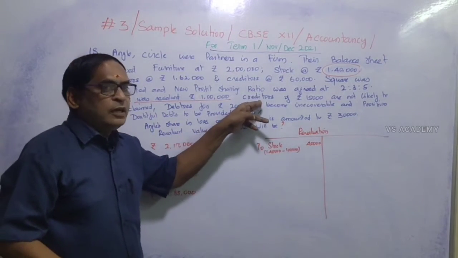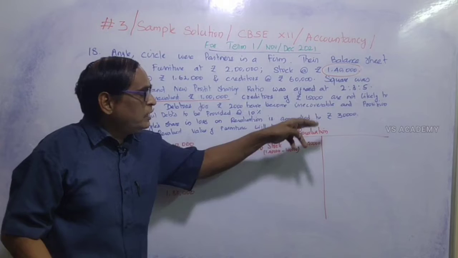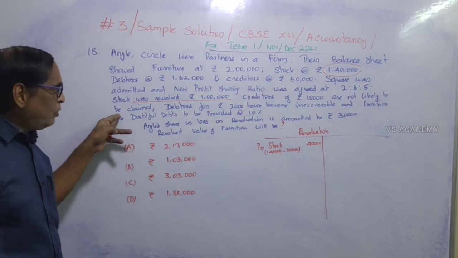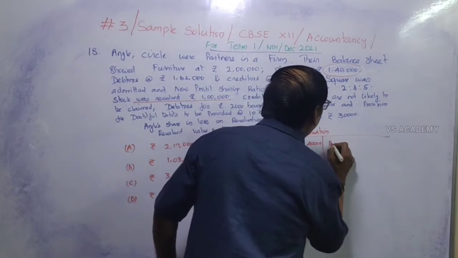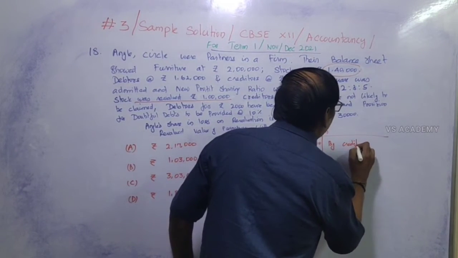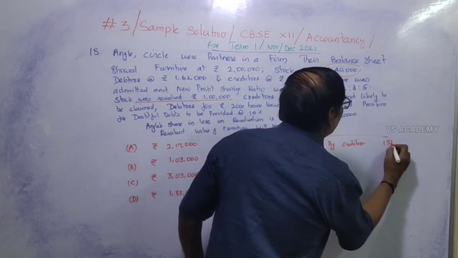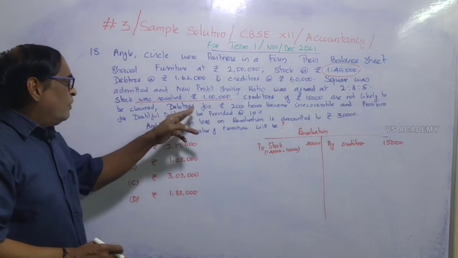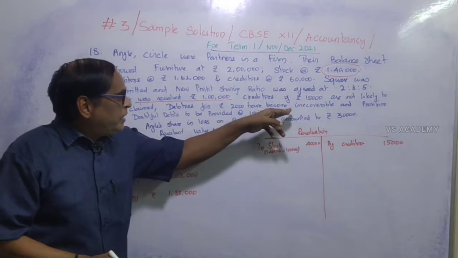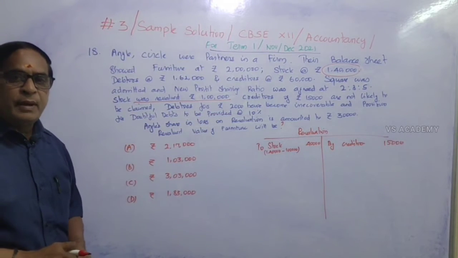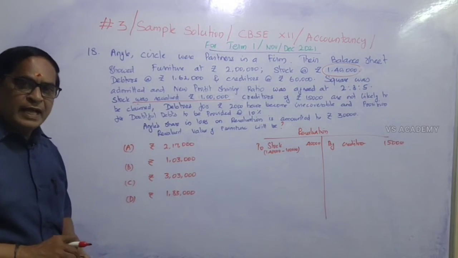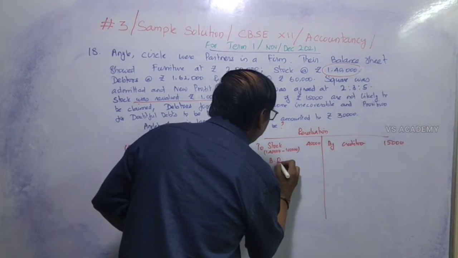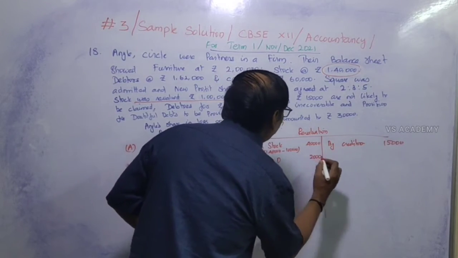And then the creditors of rupees 15,000 are not likely to be claimed. That is an income. We need not repay that amount. So it is an income, by creditors, rupees 15,000. And then debtors for rupees 2,000 have become irrecoverable. That is bad debts, a decrease in asset under debtors. So to bad debts, it is also on the debit side, 2,000 rupees.